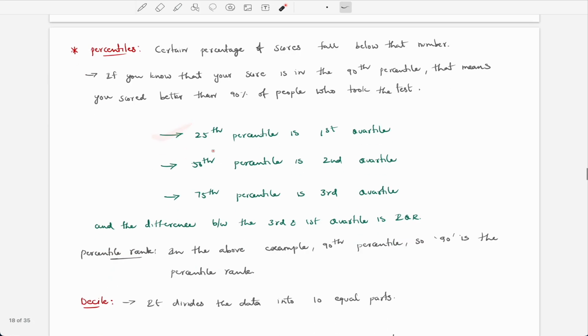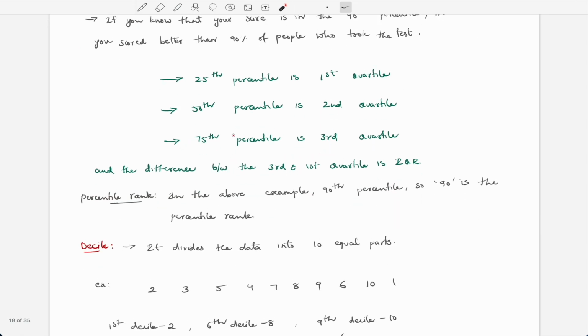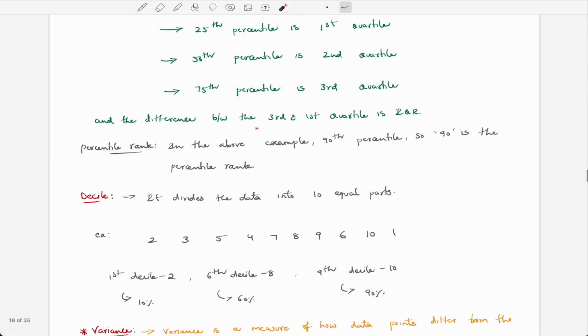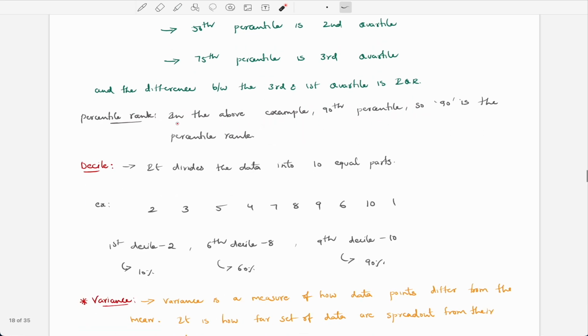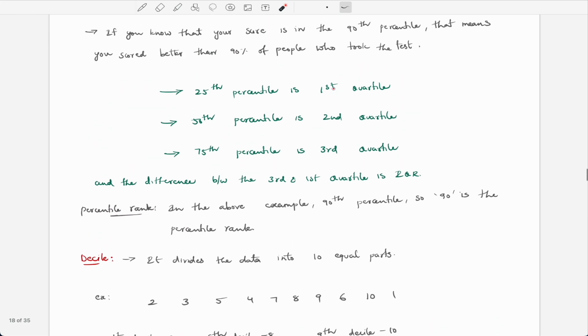The 25th percentile means the first quartile, and the 50th percentile means the second quartile. We have seen this in the quartile lecture, right? The 75th percentile is the third quartile, and the difference between the third and first is the IQR, right? So how are we going to find the percentile rank? In the above example, we have the 90th percentile, and 90 is the percentile rank. If we have the 92nd percentile, then 92 is the rank of that percentile, right?